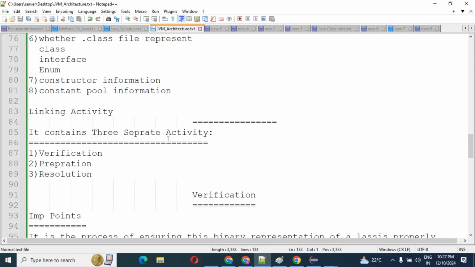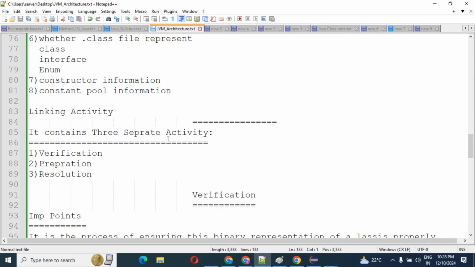Before starting linking, I will briefly explain what is loading. Whenever you execute any Java application, we get a .class file, and that .class file is saved on our hard disk. Then JVM is going to load this .class file and store it in the method area in binary format.